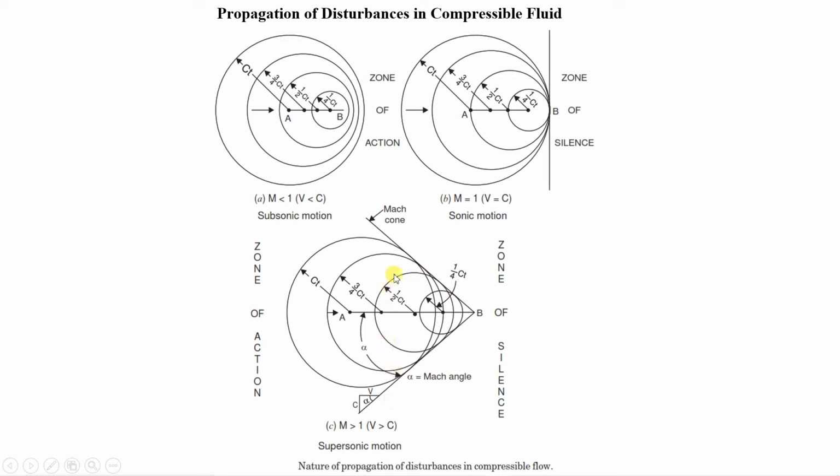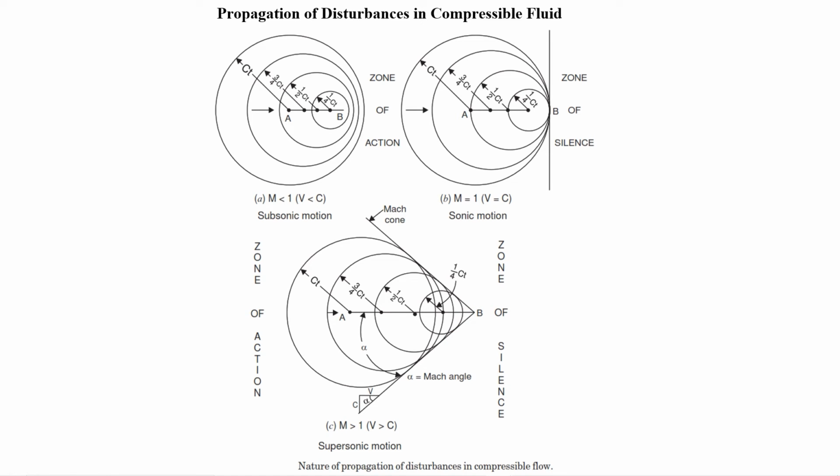This cone is known as the Mach cone. Inside this cone you will be able to hear the sound, and that is known as the zone of action. In front of point B there will be a zone of silence.